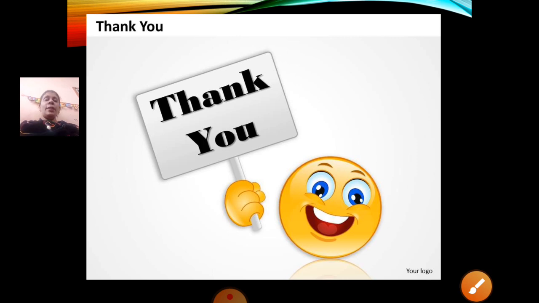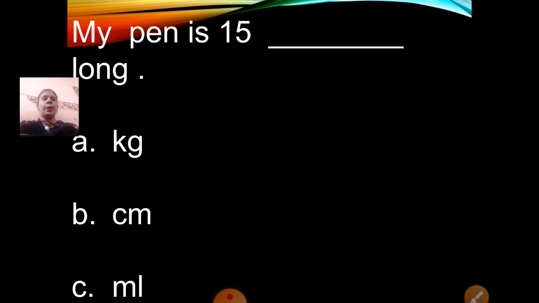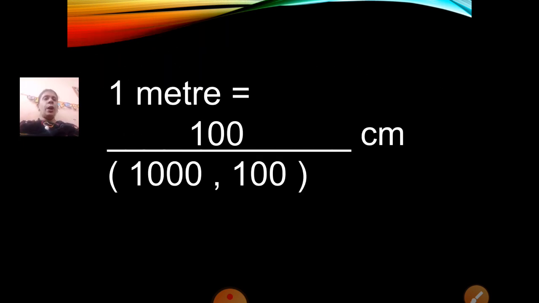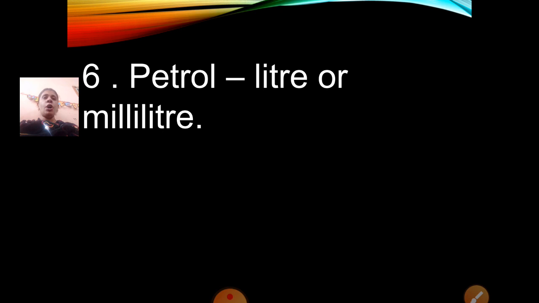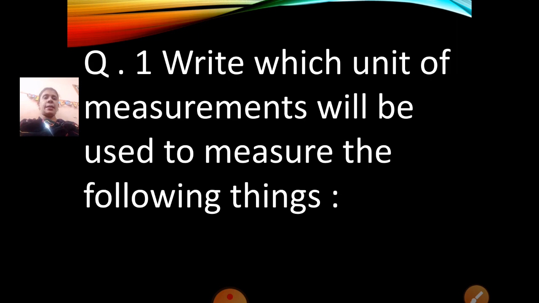Now with this, children, we finish our today's session of measurement part 1. I have given you all these questions. Now see, the first question that we did was, wait, I'll show you how you are going to write all these questions in your rough book. Or if you have a maths classwork, then write it in the maths classwork. Question number first, you are going to write this. Write which unit of measurement will be used to measure the following things.